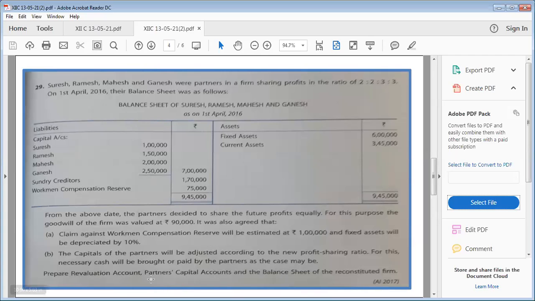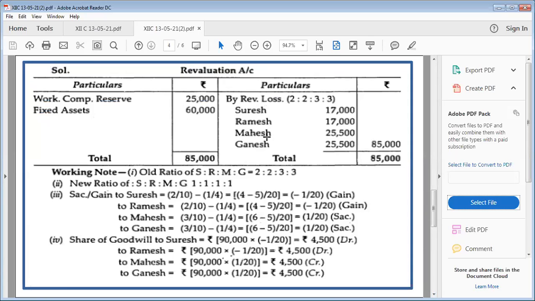Now prepare revaluation account, partners capital account, and balance sheet of reconstituted firm. So revaluation account we already prepared. There's a loss, and loss will be distributed among the partners in old ratio. So this is their share. We will do old minus new because of goodwill, and we come to know that Suresh is gaining, Ramesh is gaining, Mahesh is sacrificing, Ganesh is also sacrificing.